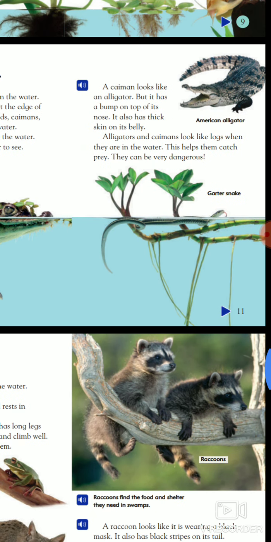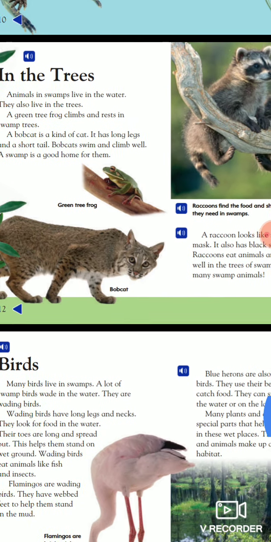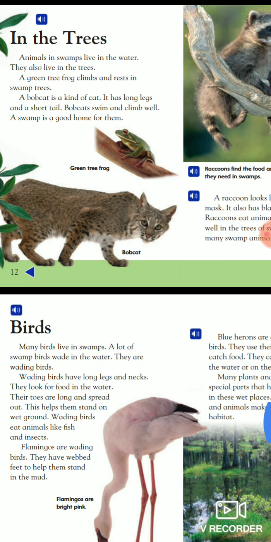American alligator. Alligators and caimans look like logs when they are in the water. This helps them catch prey. They can be pretty dangerous. In the trees, animals in the swamp live in the water. They also live in the trees.